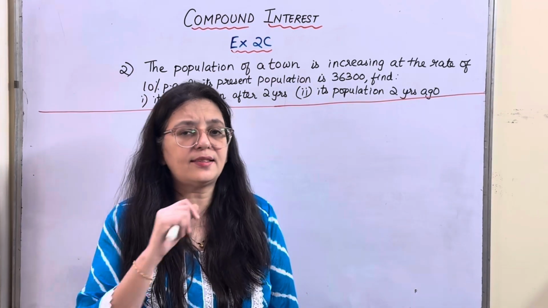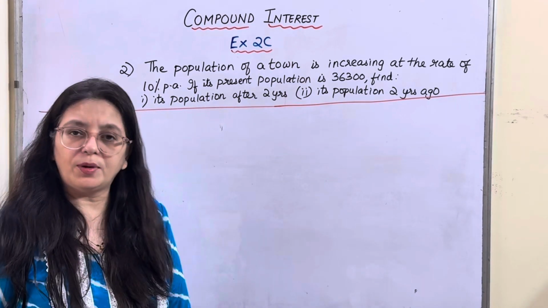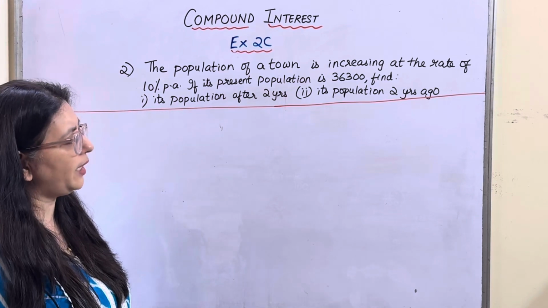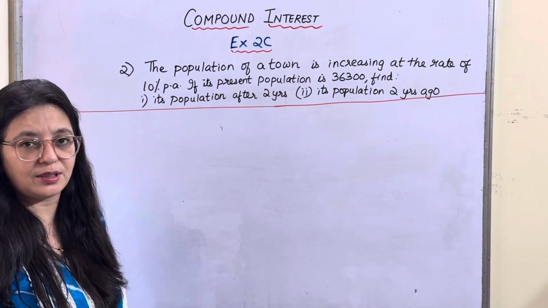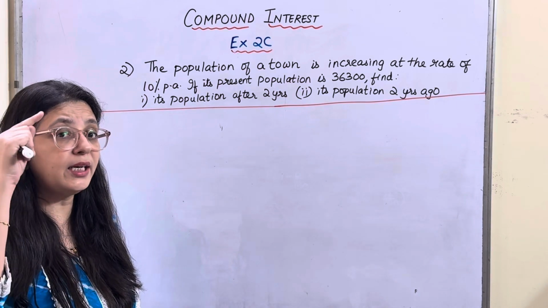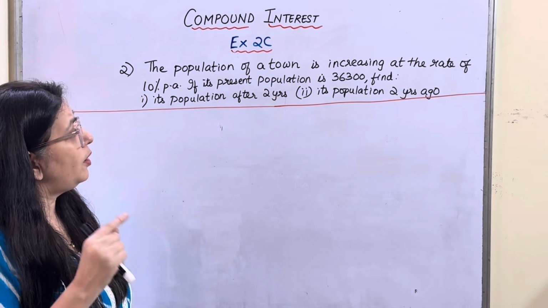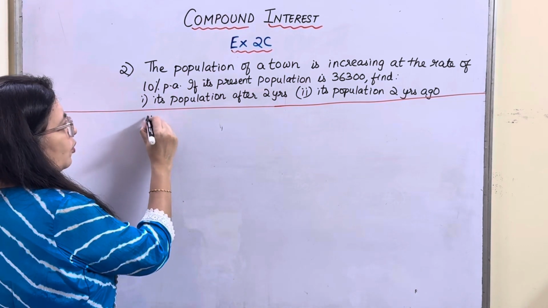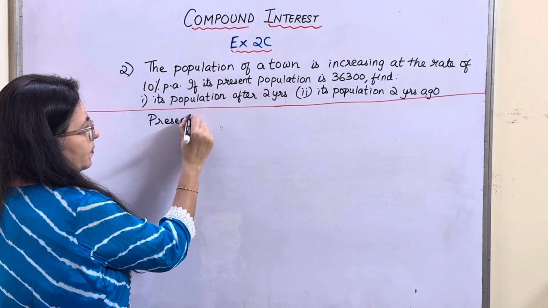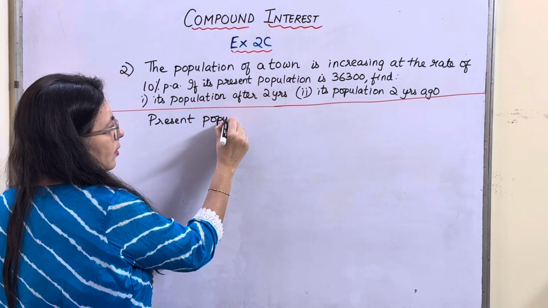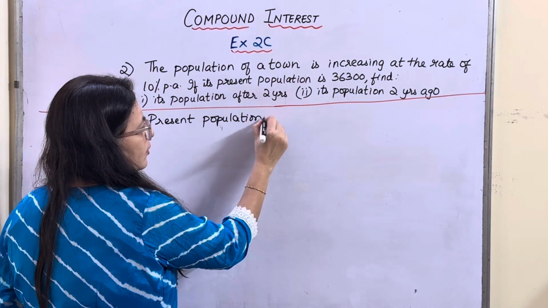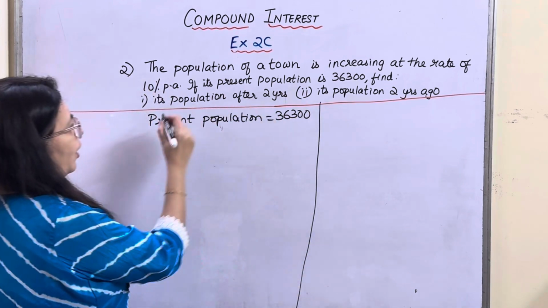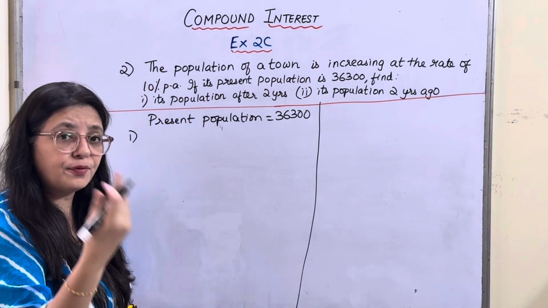Yes kids, let's start with the second question from this exercise. Let's read the question. The population of a town is increasing at a rate of 10%. So remember, increase in population. Its present population is 36,300. You have to find its population after 2 years.